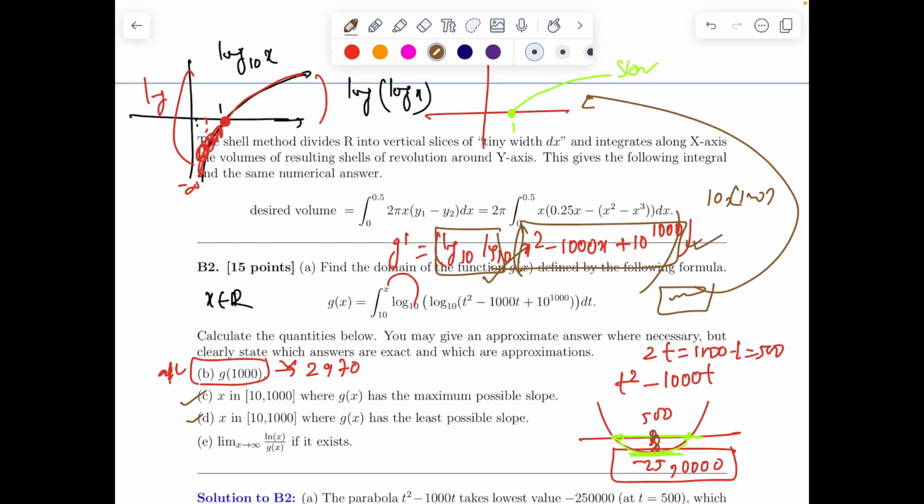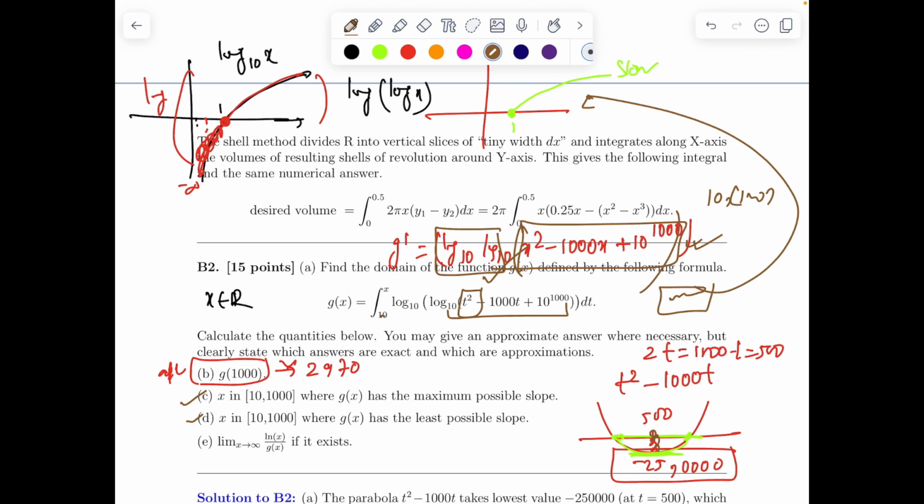Next is limit x tends to infinity of ln x by g of x. Now this is interesting because both ln x and g of x will tend to infinity as x tends to infinity. Now you can see when x is tending to infinity, as I have told you, from 10 to infinity you can't neglect the 10 because this will also become powerful in front of this. In fact, when x is very large, at a very high level if I ask the value of g of infinity, this will vary with 10 to infinity, so neglection becomes a bit difficult. But we can use L'Hopital's rule.